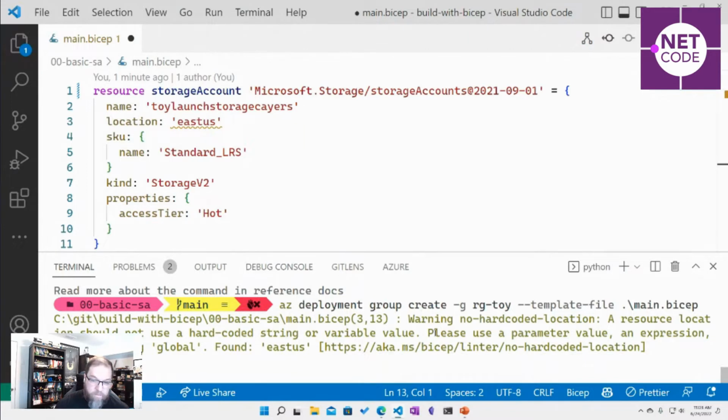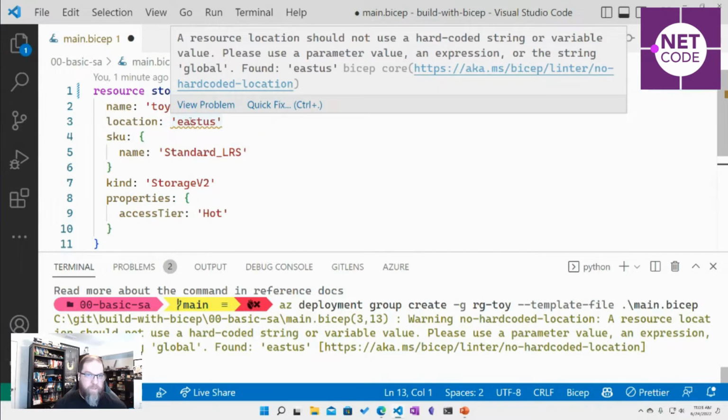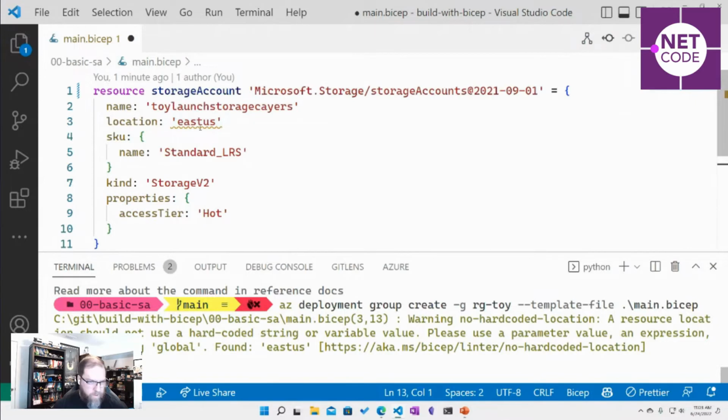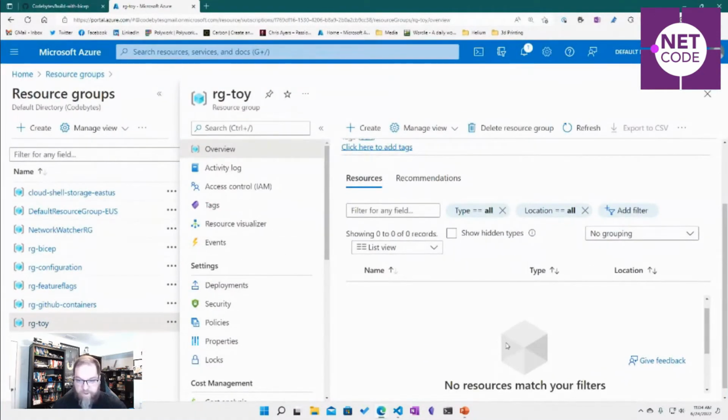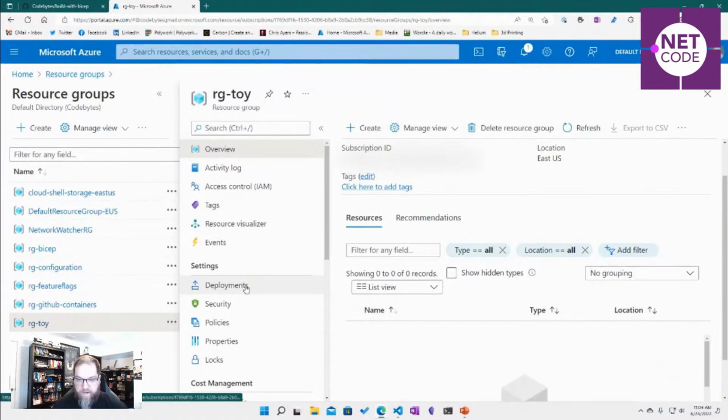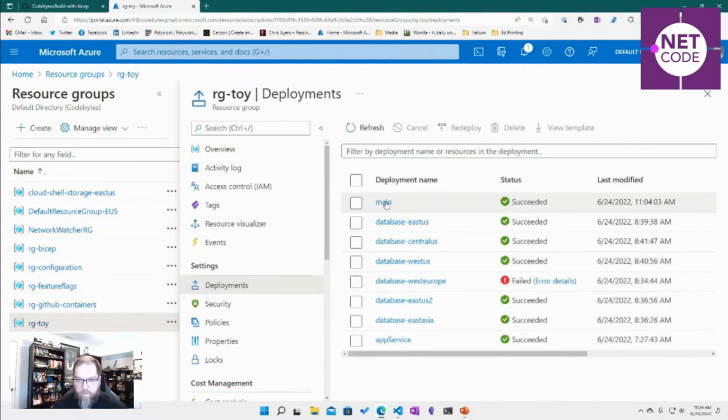So I'm getting a warning. I'm getting a warning because I've hard coded that I want to build this in ECUS. So I can get some of that IntelliSense through Visual Studio Code. And I'm going to start speeding up through some of these topics as we go, just because there's a lot to cover. But yeah, so let's see here. So while that's running, let's go back up here. So this is that resource group I just pointed at. And if I take a look, there's a deployment running.